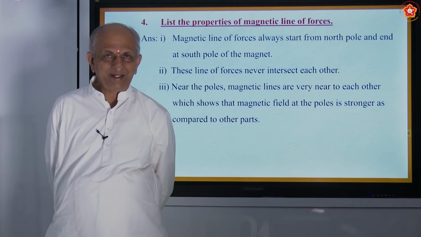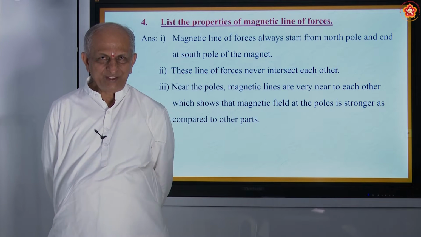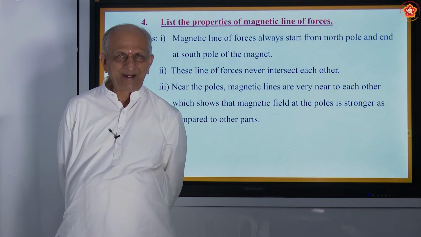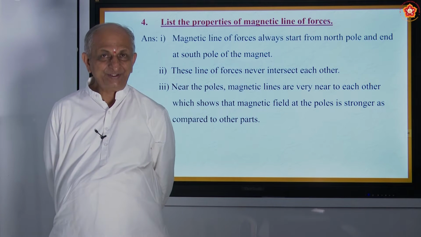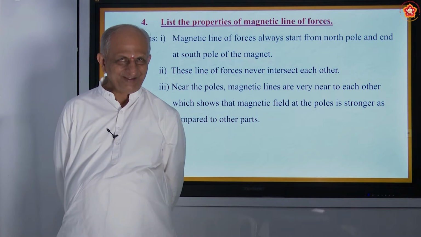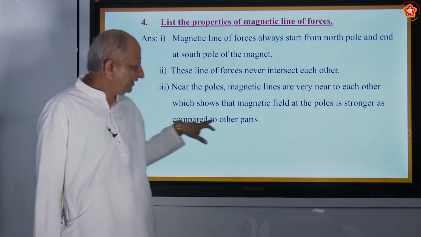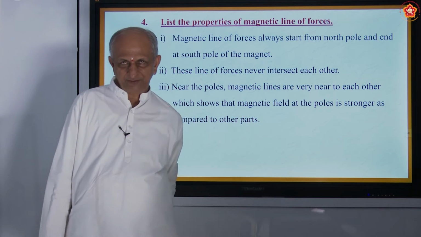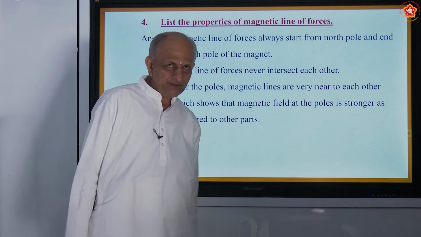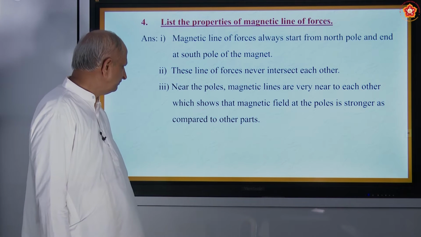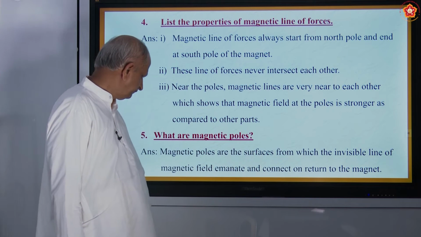Going in line and coming in line is a very nice habit. If you keep your hands back and move, it looks very nice and there will be no mischief. Similarly, lines of force are also very strong at their poles because the force of attraction will be maximum there.